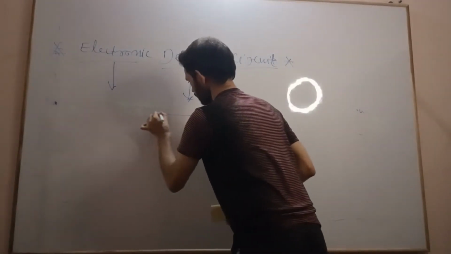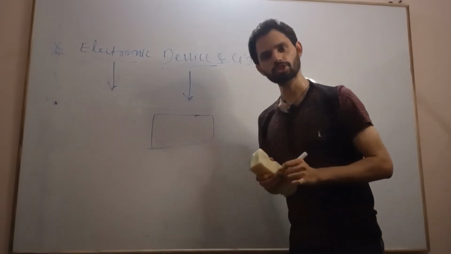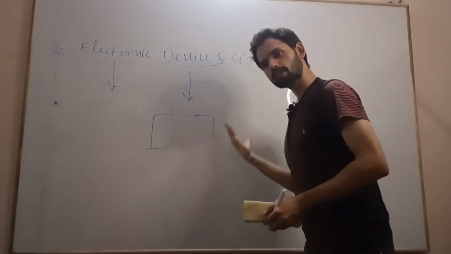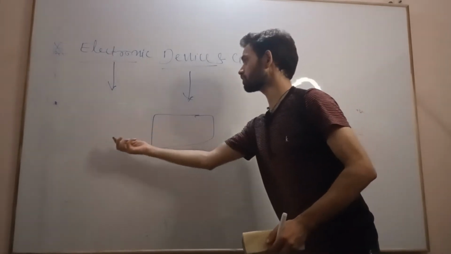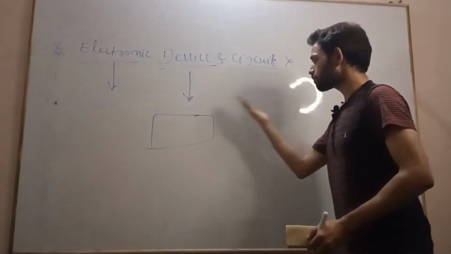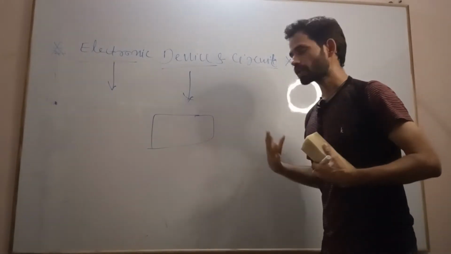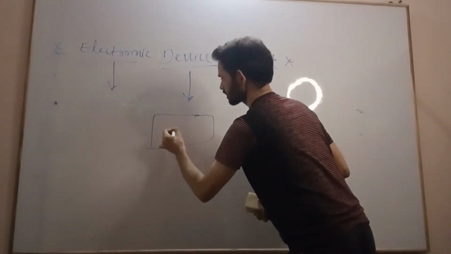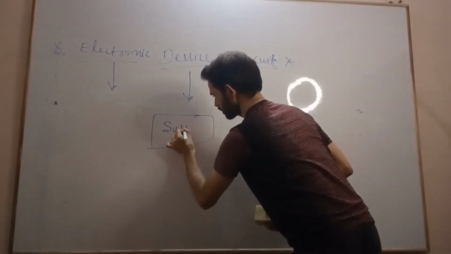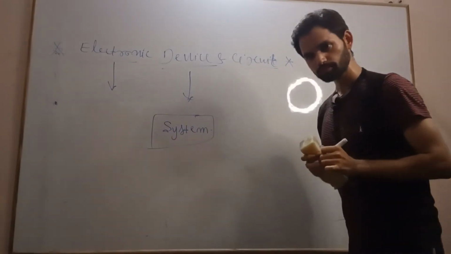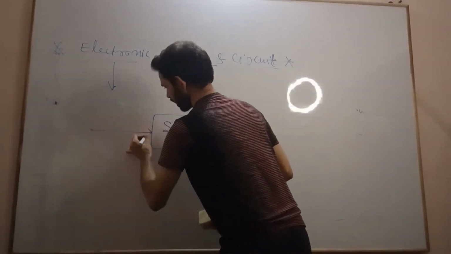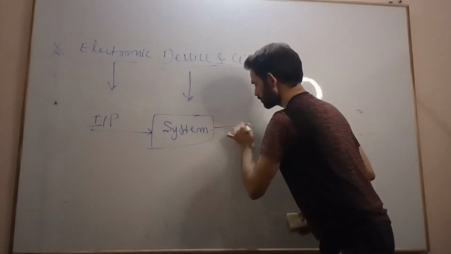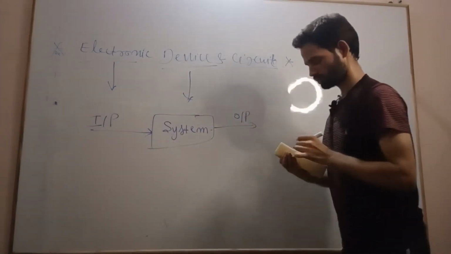So just write the definition that I am saying. The device is something like a system which takes some input and generates some output as per our requirement, is known as device. For example, the device is like a system through which we apply some input and get some desired output.